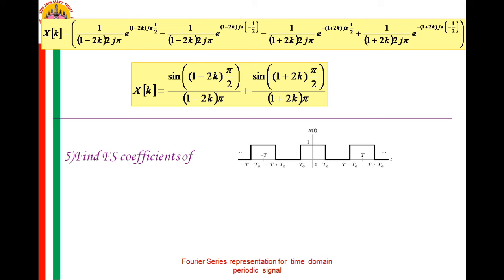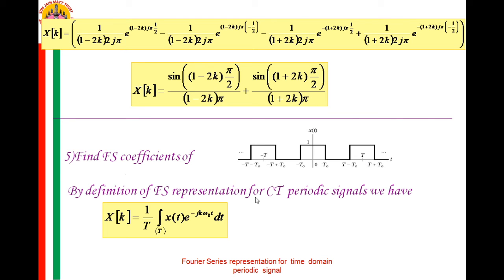Now obtaining the Fourier series coefficient for this x of t, where x of t is a square pulse from minus t naught to plus t naught, and you observe that this x of t is periodic with the period of capital T here. So to obtain the Fourier series coefficient by the definition, the period is T and we have to integrate from minus t naught to plus t naught.